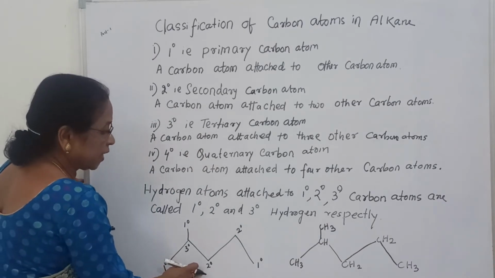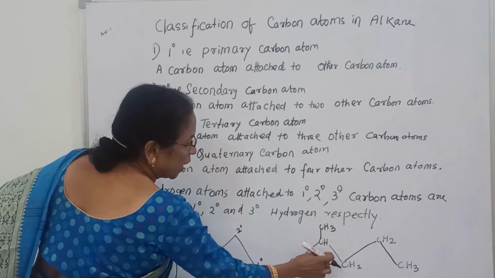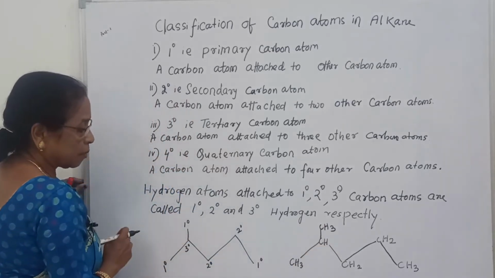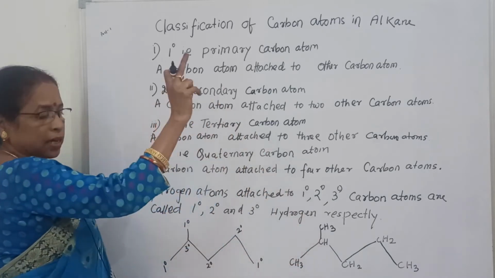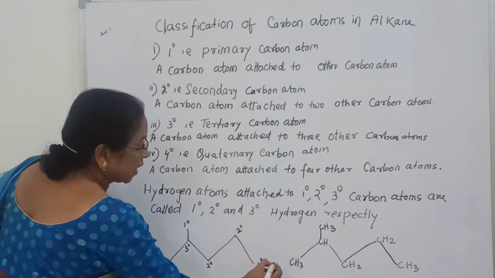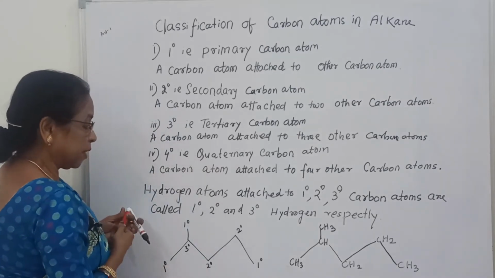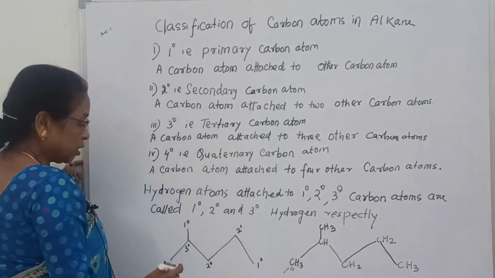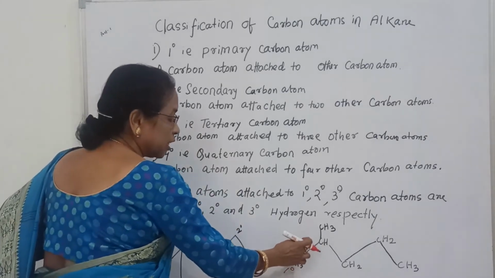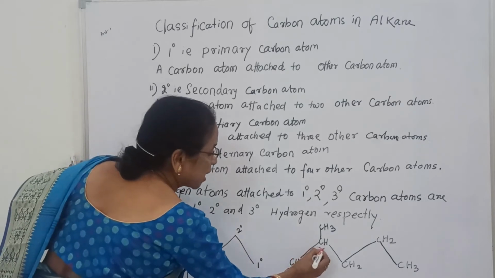And tertiary: you see 3 carbon atoms, 1, 2 and 3, so it is a tertiary carbon atom. This one is primary because it is only attached to 1 carbon atom. Similarly, this carbon attached to 3 carbons is tertiary carbon.